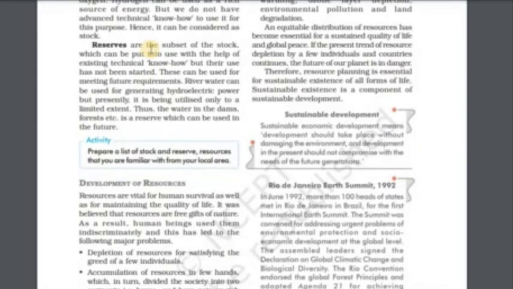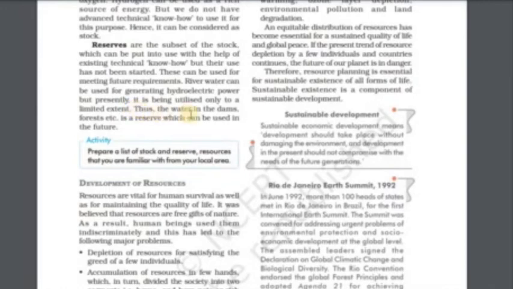Reserves. Reserves are the subset of the stock which can be put into use with the help of existing technical know-how, but their use has not been started. These can be used for meeting future requirements. River water can be used for generating hydroelectric power, but presently it is being utilized only to a limited extent.